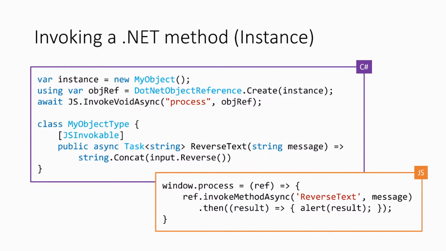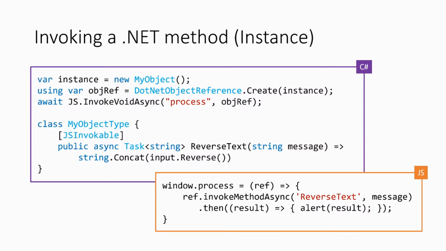So this is really cool, a really easy way for us to have multiple pages with multiple controls on it. And we don't have to worry about passing around references in the sense of, oh, here's an ID maybe, and I have a dictionary somewhere with all the items. We can literally pass references to C# objects into JavaScript. So if you have a page, as I said, with multiple things on it, this becomes really easy. And I know this makes life really easy for when I'm doing SkiaSharp, right? You might have multiple canvases on the screen, and I don't have to worry about managing anything. I let Blazor manage it for me.